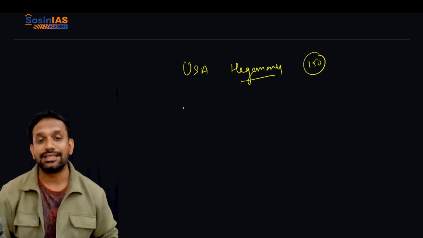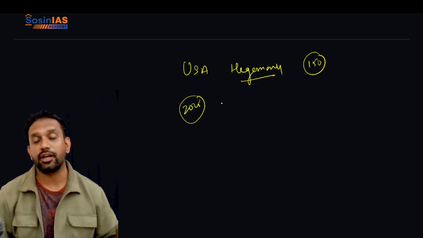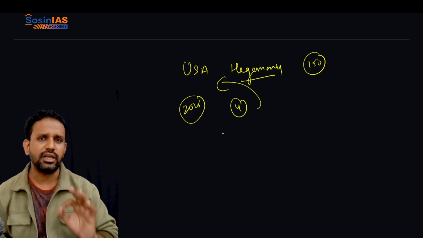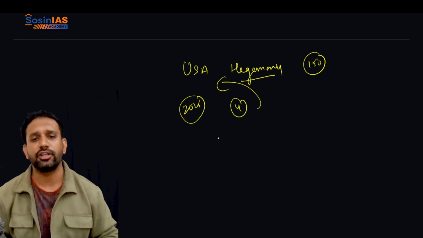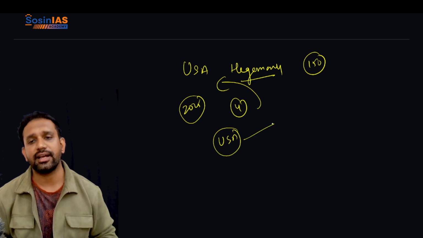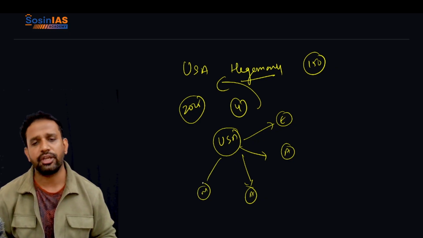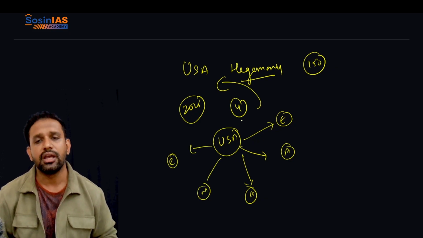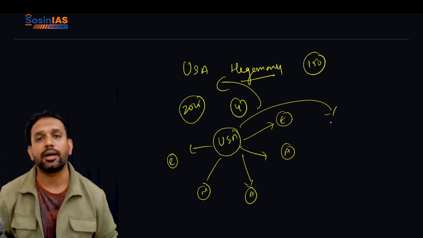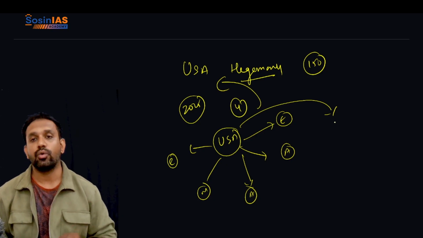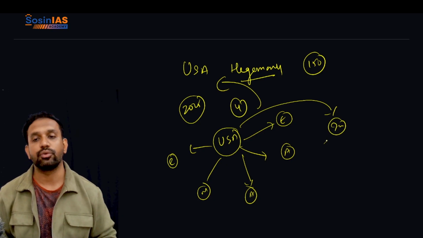And if you just see the 2025 PSIR Mains optional paper, you have 4 questions on USA. So it's very clear now that whatever the USA is doing, whatever relations it has with the European Union, with Asian countries, with African countries, their military collaborations, their economic collaborations, and whenever they have dialogue, discussion and agreements with India also, you have to learn about it.